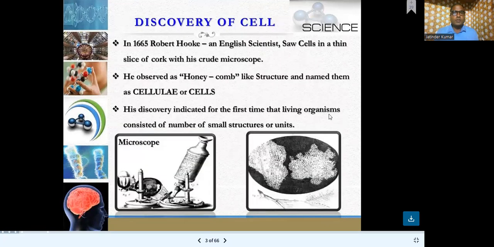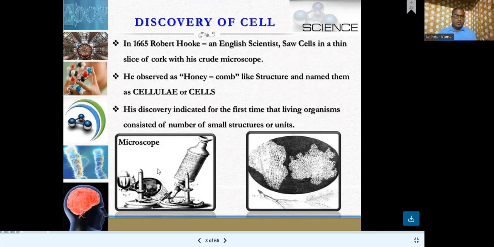Before discussing all that, let's talk about the discovery of the cell. There was a scientist named Robert Hooke, an English scientist, who saw cells in a thin slice of cork with his crude microscope, the microscope which he had assembled himself.